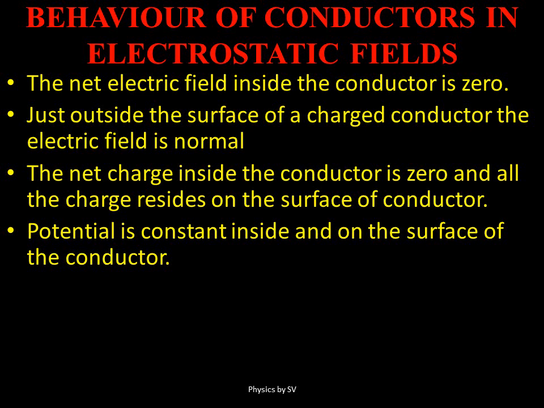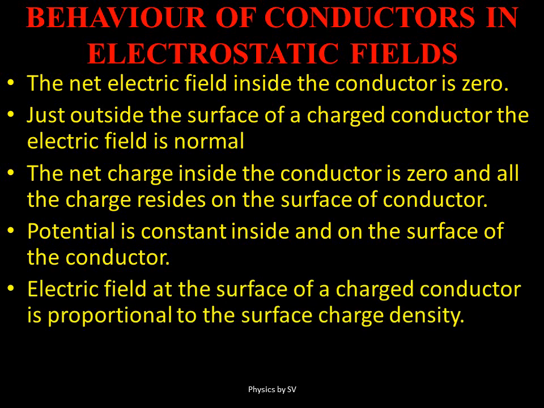So this will be an example that inside, say, a spherical shell, the electric field is 0, whereas inside the spherical shell the electric potential would not be 0, it would be same as on the surface. So in case sometimes you get a question that if electric field at a point is 0, is it necessary that the electric potential is also 0? So your answer should be no, because electric potential may not be 0 at a place where electric field is 0, and the vice versa is also true.